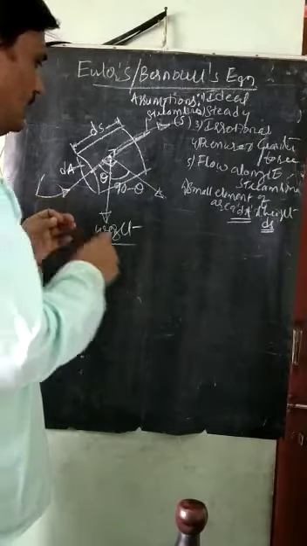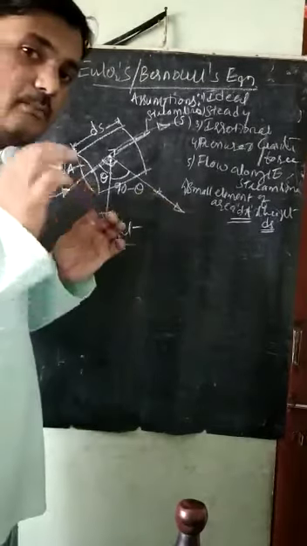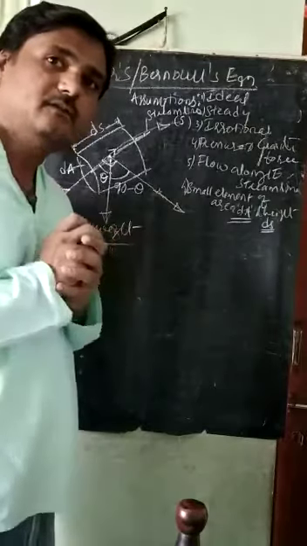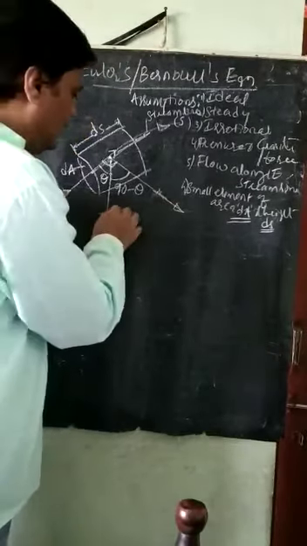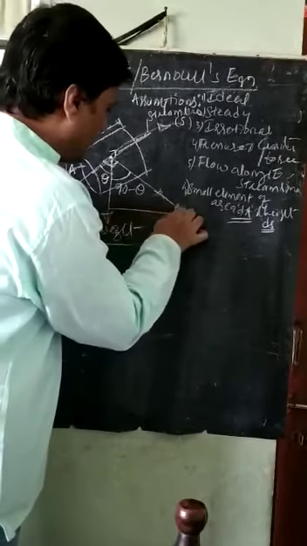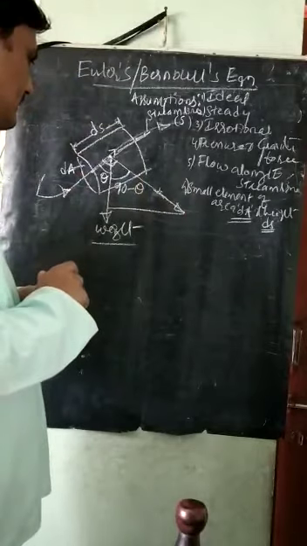Now I will make one triangle here, because these are the components of the weight of the cylinder. This is the triangle I am getting in this case.